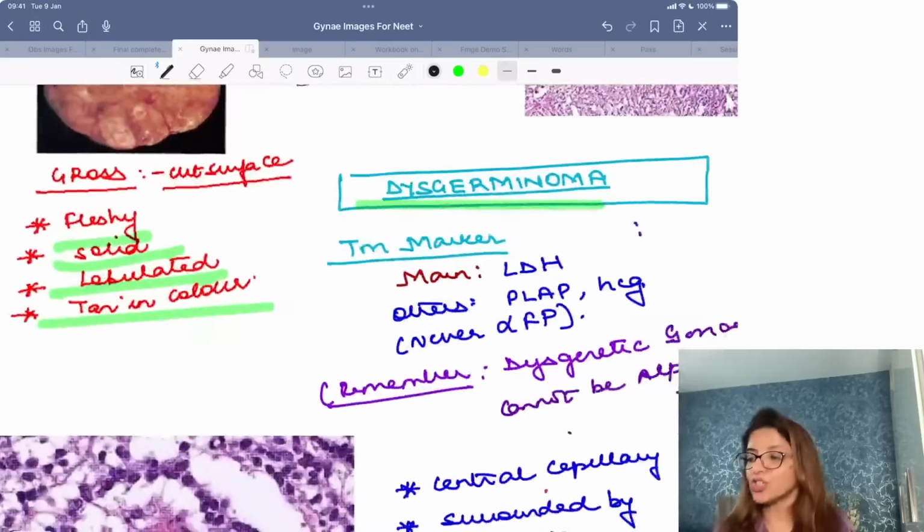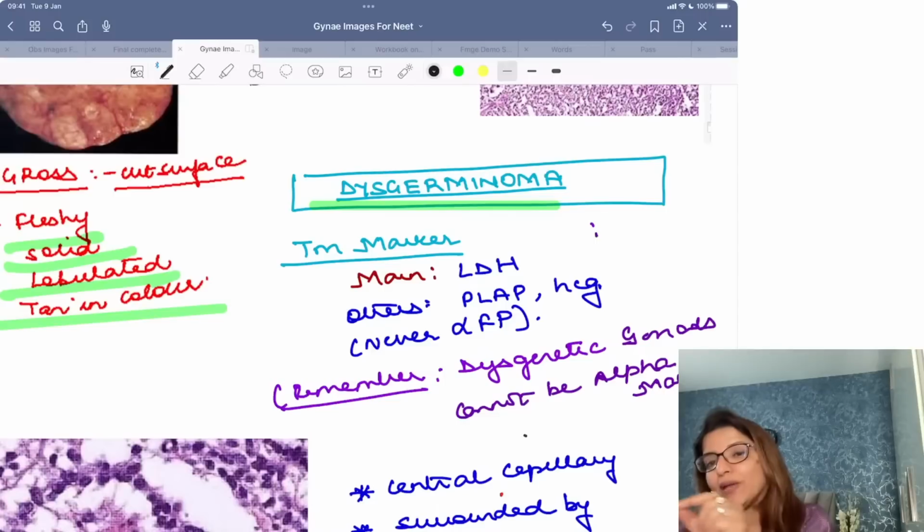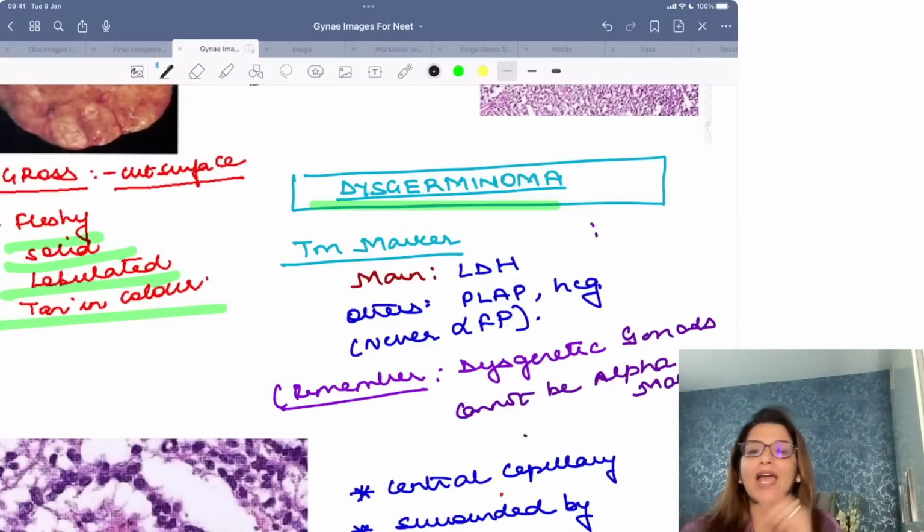Now, related to dysgerminoma is very important when they ask you tumor markers, and all of you remember that the most common tumor marker or the main tumor marker for dysgerminoma is LDH. But these days, the examiners are also very, very intelligent. They are never going to ask you the main tumor marker. They are going to give you a set of tumor markers and say that all of the following are increased in dysgerminoma except.